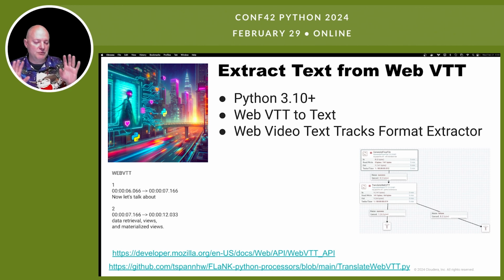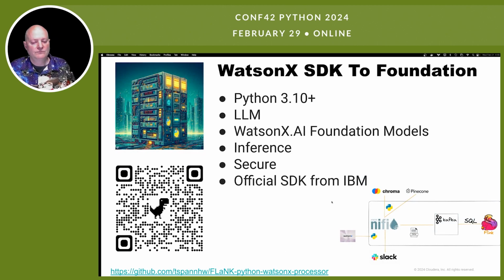Well, if I want to process this in a generative AI or LLM, I can extract just the text out of there. I don't need the number or the timestamp for just grabbing that data that I may want to push to a vector data store, or I might want to use in a prompt, whatever I'm using there. And I've got the processor for that, and you can see the API there.